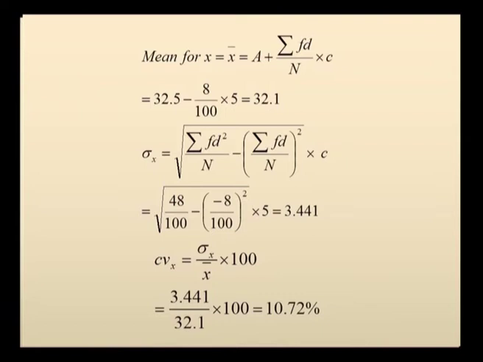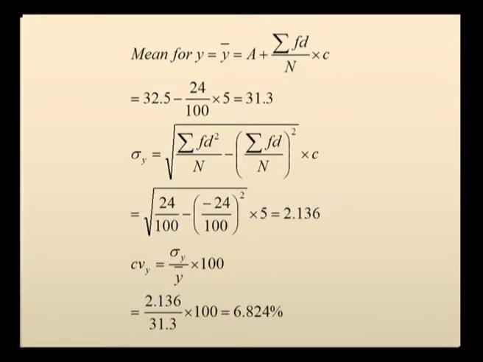For the first series, your mean is going to be a plus sigma f d by n into c. So, substitute the values, that is 32.5, sigma f d is minus of minus, so you get 8, and here you got the length of class interval to be 5, and if you simplify you get the mean to be 32.1. Now, the standard deviation for the x series, you substitute the values, you get it to be 3.441. For the coefficient of variation, standard deviation by mean into 100. So, we get 3.441 by 32.1 into 100. So, the coefficient of variation for the x series will be 10.72%.